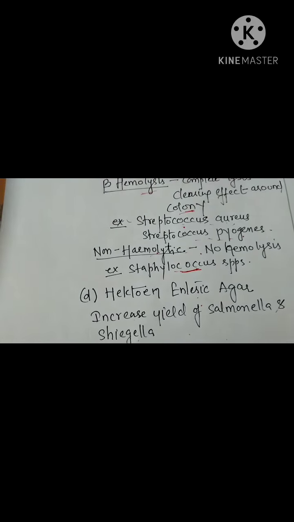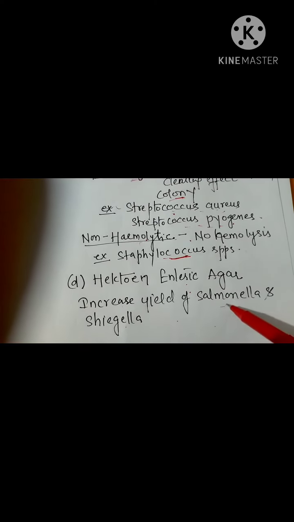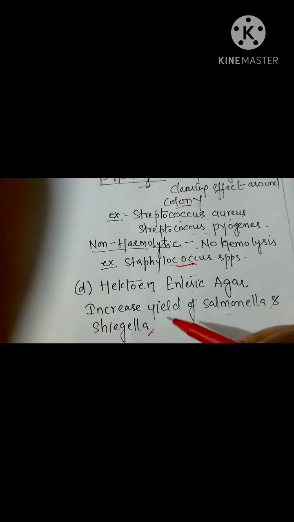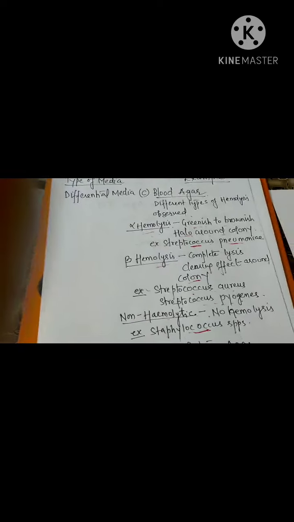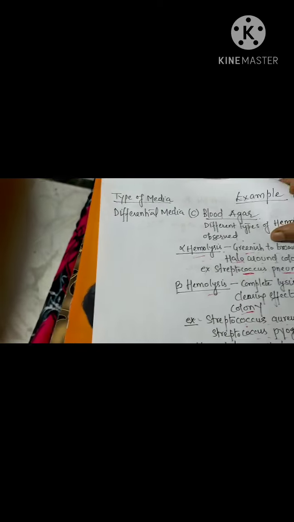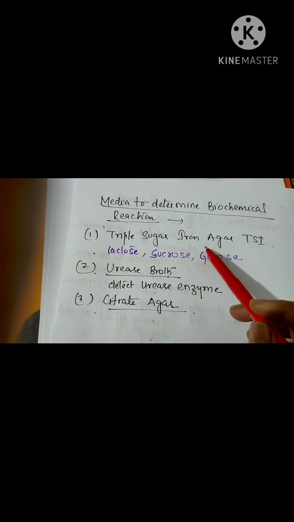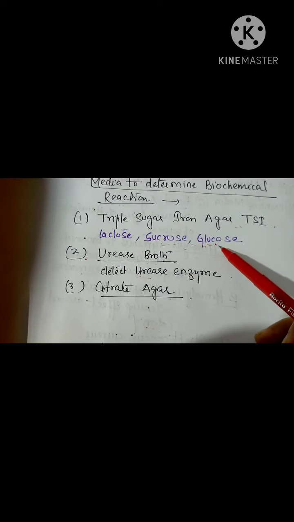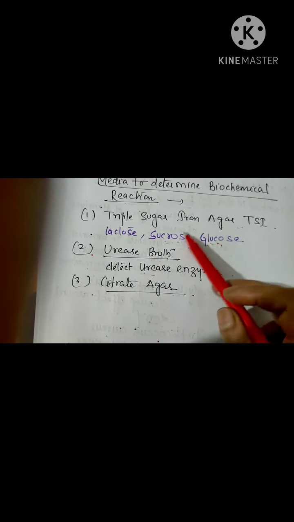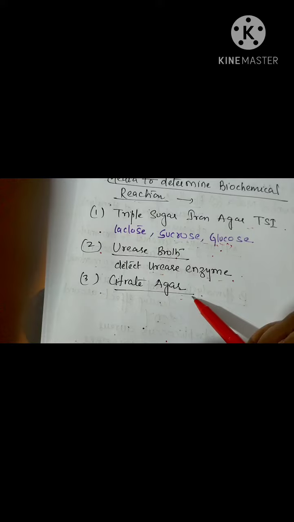Now another example is Hektoen enteric agar. It increases the yield of Salmonella and Shigella. This also comes under differential media. Now some other media used to determine biochemical reactions, these are some common examples, like triple sugar iron agar, where they use three different types of sugar, lactose, sucrose and glucose, and they see which organism will use all these three sugars. Then urease broth to detect urease enzyme, and citrate agar.